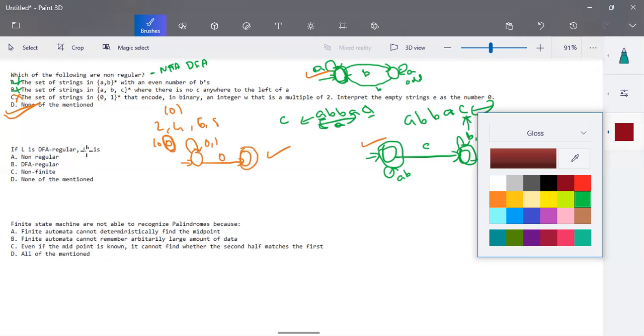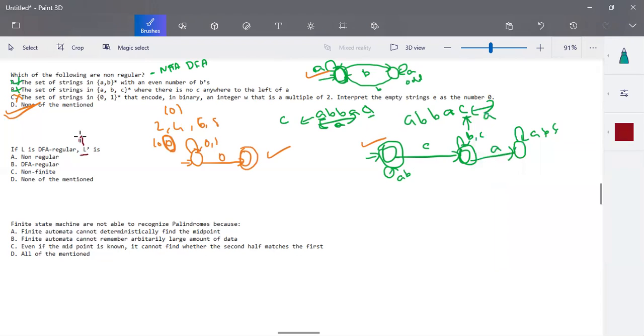Okay, so here L is DFA regular, then L dash is also DFA regular. The reason is that when you make all the final states non-final and non-final states final, then surely it also exactly accepts the complement of the inputs. Okay, so it is similar to a DFA. That is the complement. So it is not regular, no. It is not finite, no. It is none of the mentioned also, no. It is also DFA regular.